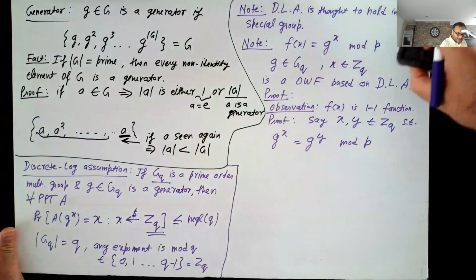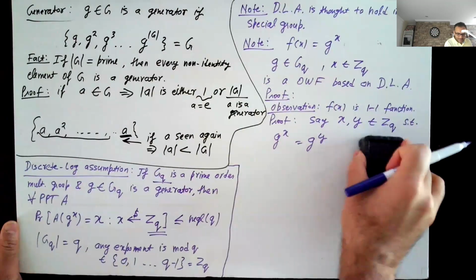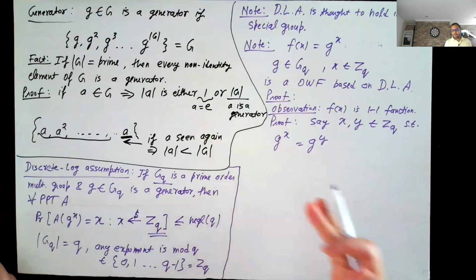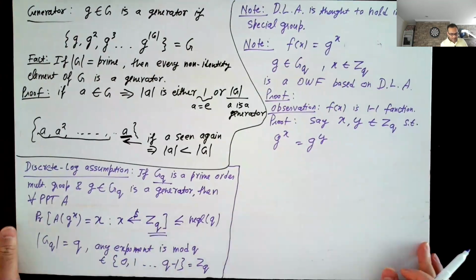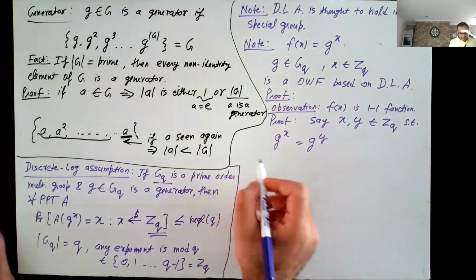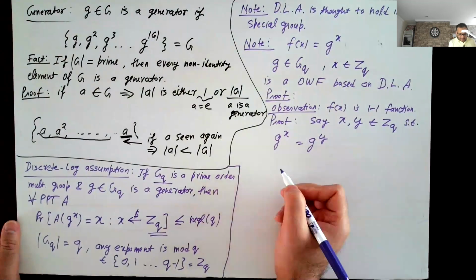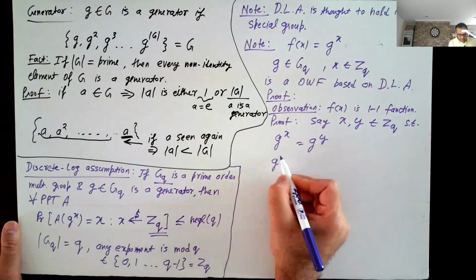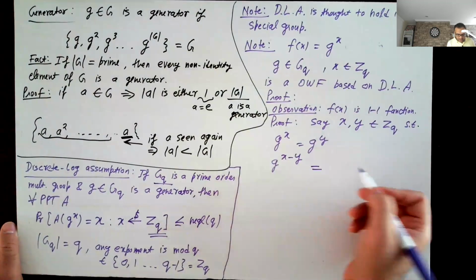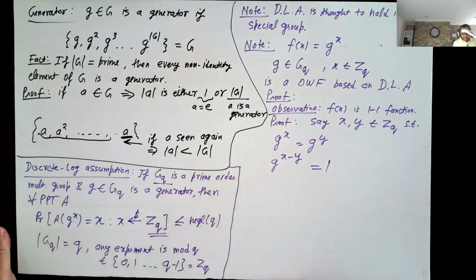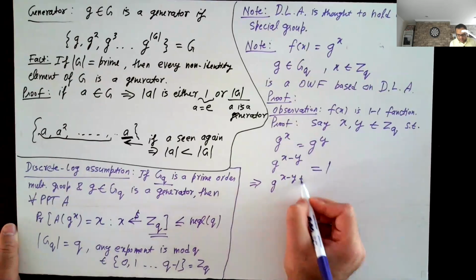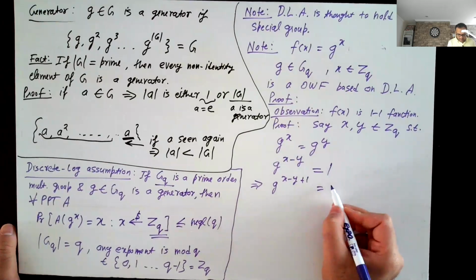And let me actually not write this. What do we mean by g to the power x? It means g times g, where times is the group operation. So we don't need to explicitly write this modulus. If this happens, that means that g to the power x minus y is actually 1. This also means that g to the power x minus y plus 1 is actually g.